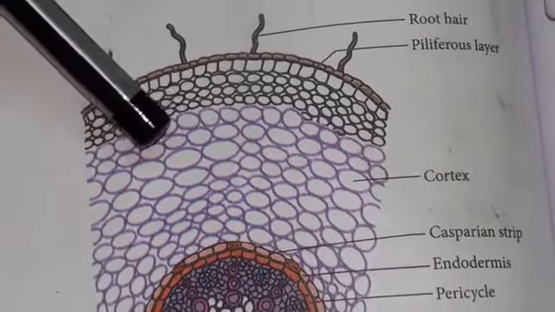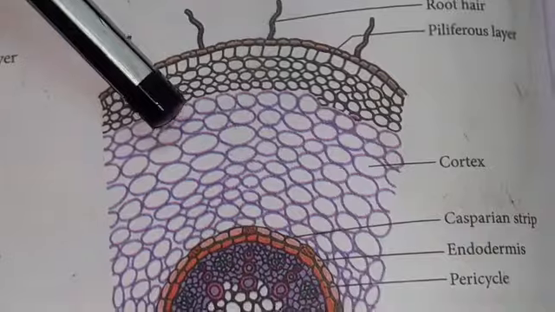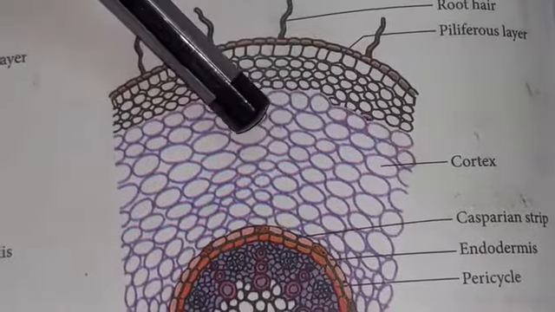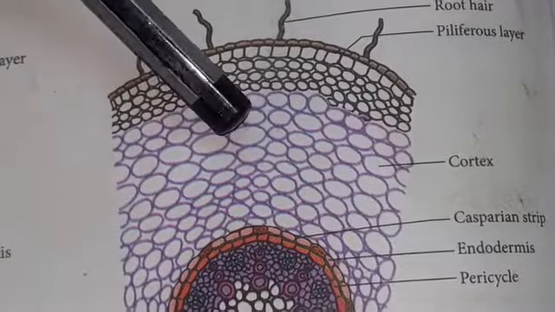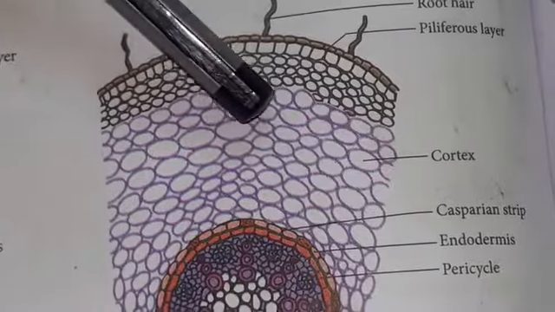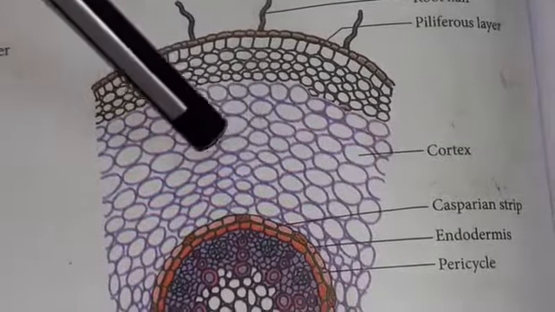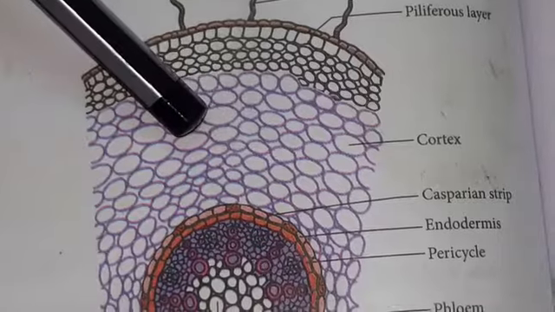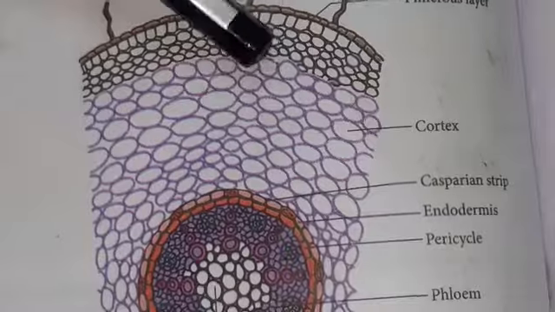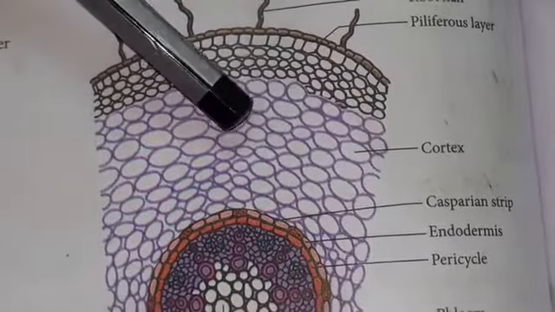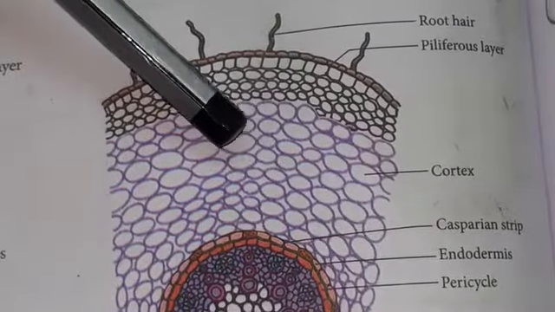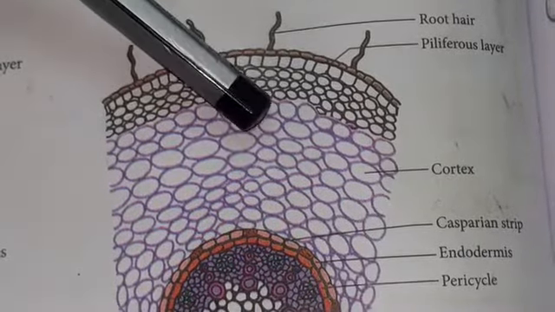The middle region of the monocot root is the cortex, and the cortex is made up of homogeneous tissue as in a dicot root. These tissues are arranged with intercellular spaces. The intercellular spaces facilitate the exchange of gases. The cortical cells are generally round in shape. The cortical cells do not contain chloroplast, but they contain leucoplast. The leucoplasts are the type of plastids which store starch and oil.